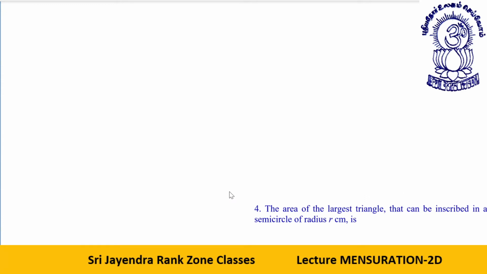The next question. The area of the largest triangle that can be inscribed in a semicircle of radius r is? You have a semicircle of radius r.